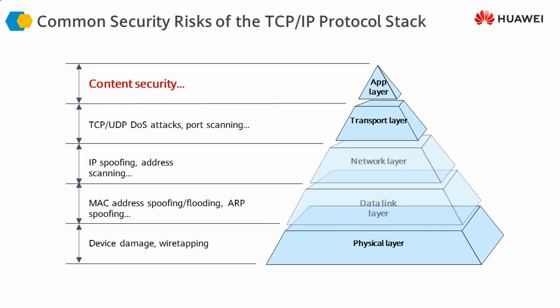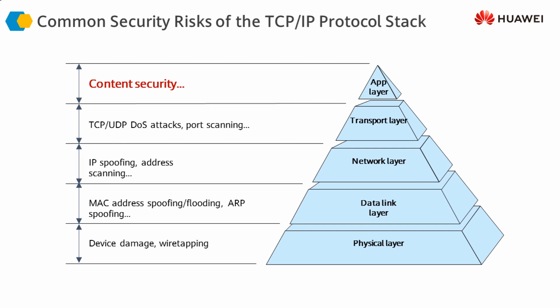Most of the attacks that we're looking at in this picture, in the lower portion of the pyramid from data link till the transport layer, could be very effectively handled by the traditional firewalls. In fact, traditional firewalls were built to handle the attacks at the network and transport layer, and of course the data link layer as well. So their main purpose was to prevent or stop attacks at these layers.